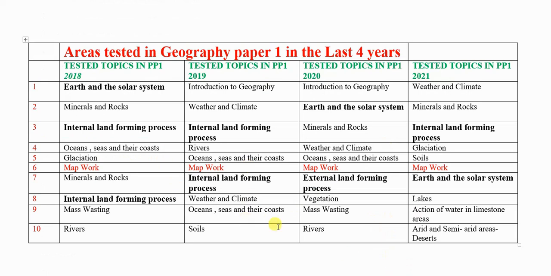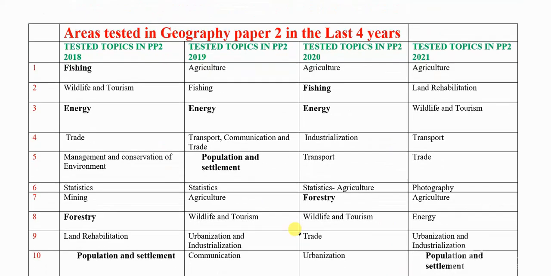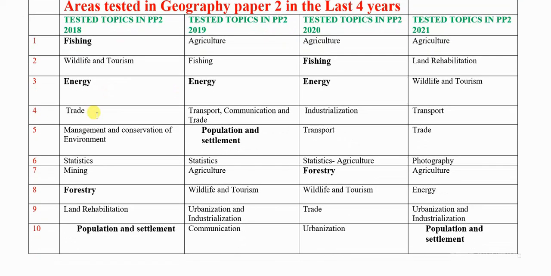Let me take you through paper 2 questions. In the last 4 years, paper 2, these are the questions that were tested. In 2018, question number 1 was fishing. Question number 2 was wildlife and tourism.